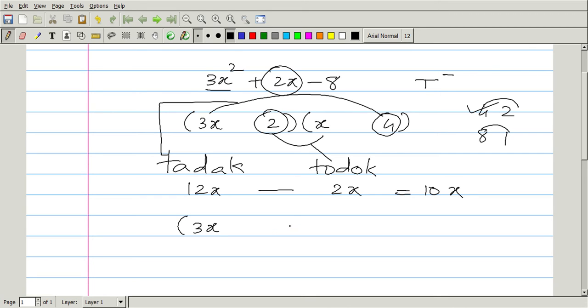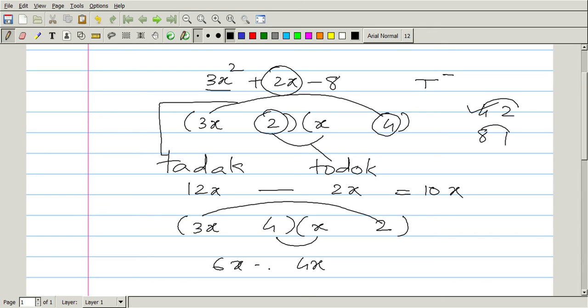3x, I'll put it, and x, I'll put it like this. But now instead of putting 2 over here and 4 over there, I'll interchange. I'll say 4 over here and 2 over there. Again, I'll find tadak. This long multiplication is called tadak, and the short one is called todok. So now tadak is equal to 6x, and todok is equal to 4x. Since it's nicely trinomial minus. And why is it trinomial minus? Because the last term's sign is negative.